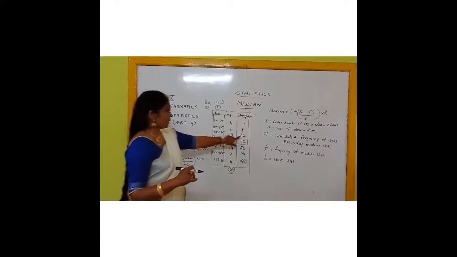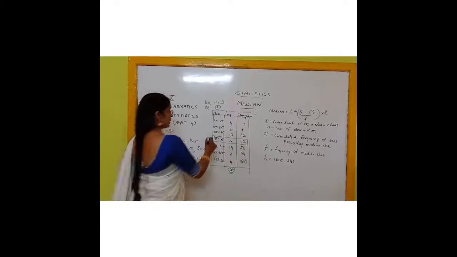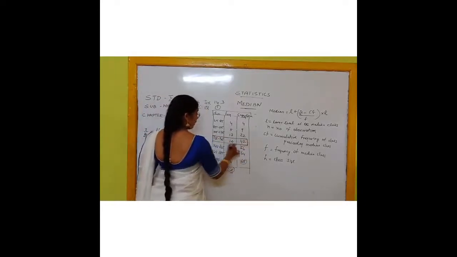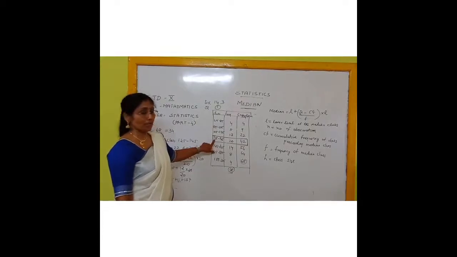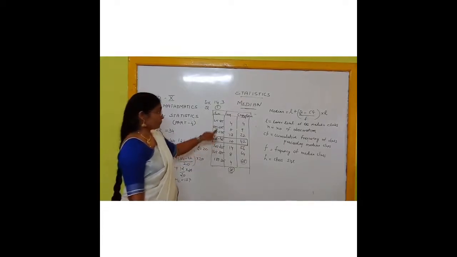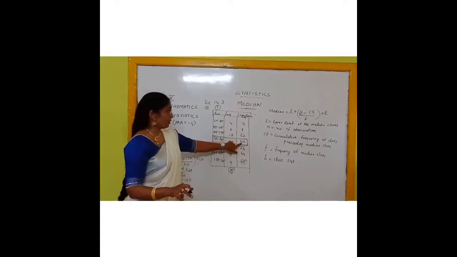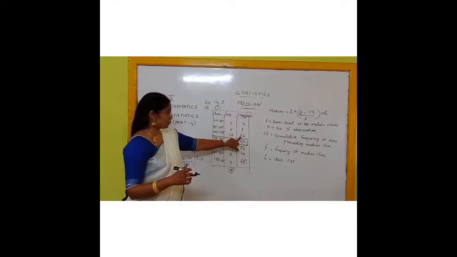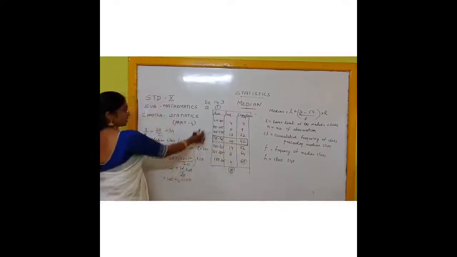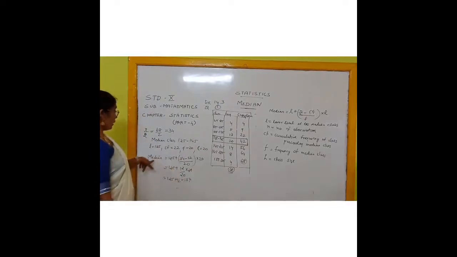Here we can see that 22 will not do. The next nearest number, what is that? 42. That means this is the median class. Now after getting the median class, you can see that this is the lower limit. That means L is equal to 125, and F is the same class frequency, but for cumulative frequency you take the one before, that means it is equal to 22. And the class size, what is the class size of each class? It is equal to 20. Now apply the formula.